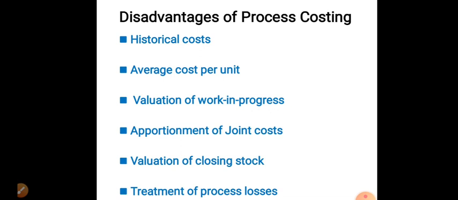Then average cost per unit. Process costing provides the average cost per unit, which is not always accurate. Therefore, it is not of much use for a detailed analysis of operating efficiency. Under process costing, we are getting the average cost per unit, so it is not that helpful for the analysis of operating efficiency.